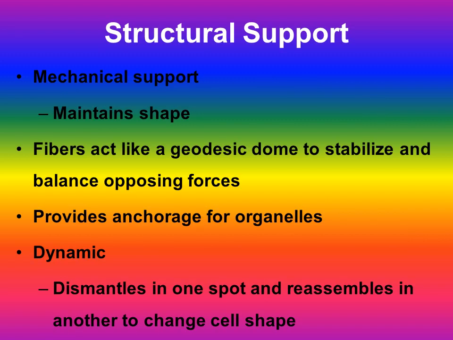Cytoskeleton gives structural support to the cell. Mechanical support maintains its shape. Fibers act like a geodesic dome to stabilize and balance opposing forces. They provide anchorage for organelles, fixing organelles at their respective places inside the cytoplasm. Dynamic role: they dismantle in one spot and reassemble in another to change cell shape, like amoeboid movement,